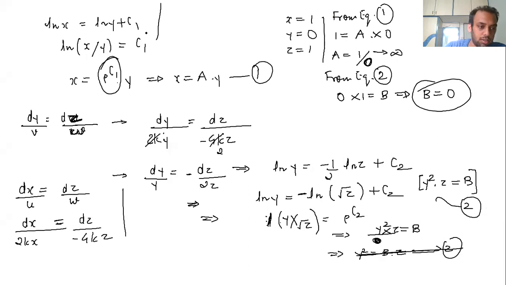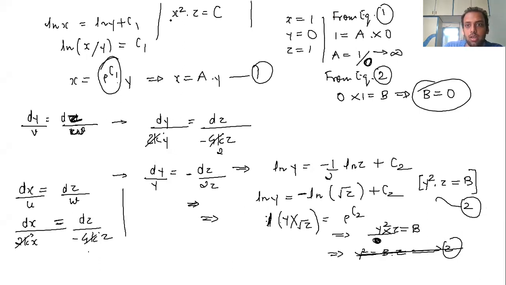So again, let's say this is 2, then again 2. I think now again we will get the same relation. Only thing, from here and here, almost the same relation we are getting, 2ky minus 4kz. So 2, 2, 2. So only thing here it will be x square z is equal to c.